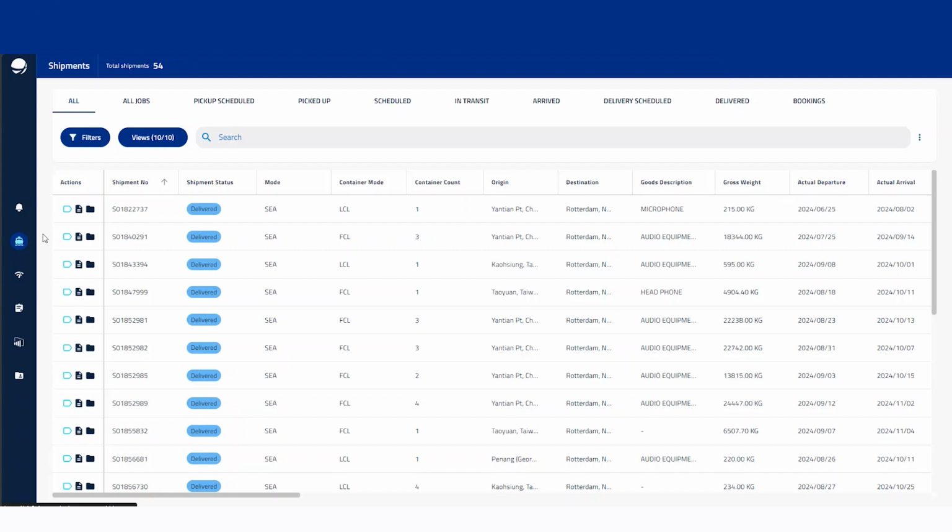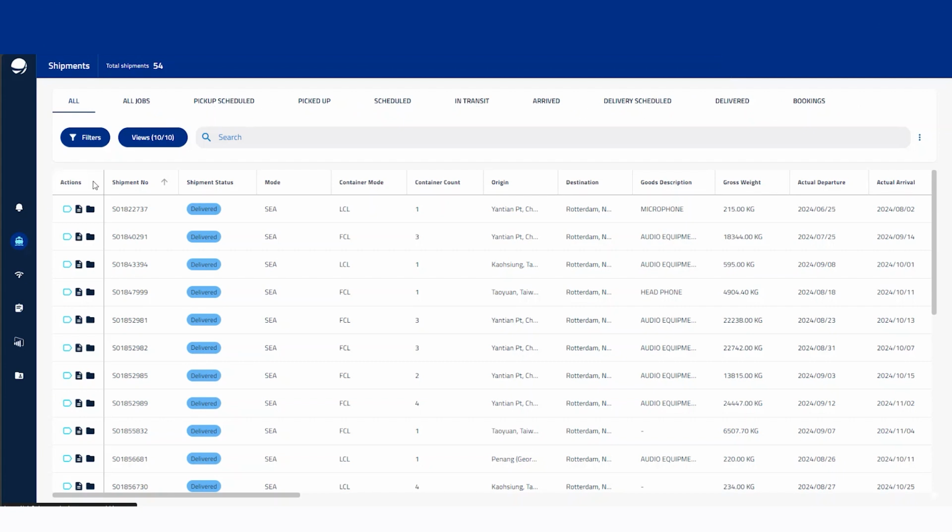So upon logging in, you'll be greeted with this screen, which is going to be the shipment screen. This is where you will have a complete overview of all of the shipments within the network, within your company. You can see here at the top, you've got the total shipment count, which is 54 in this instance. This is covering all the shipments overall, so every single status combined.